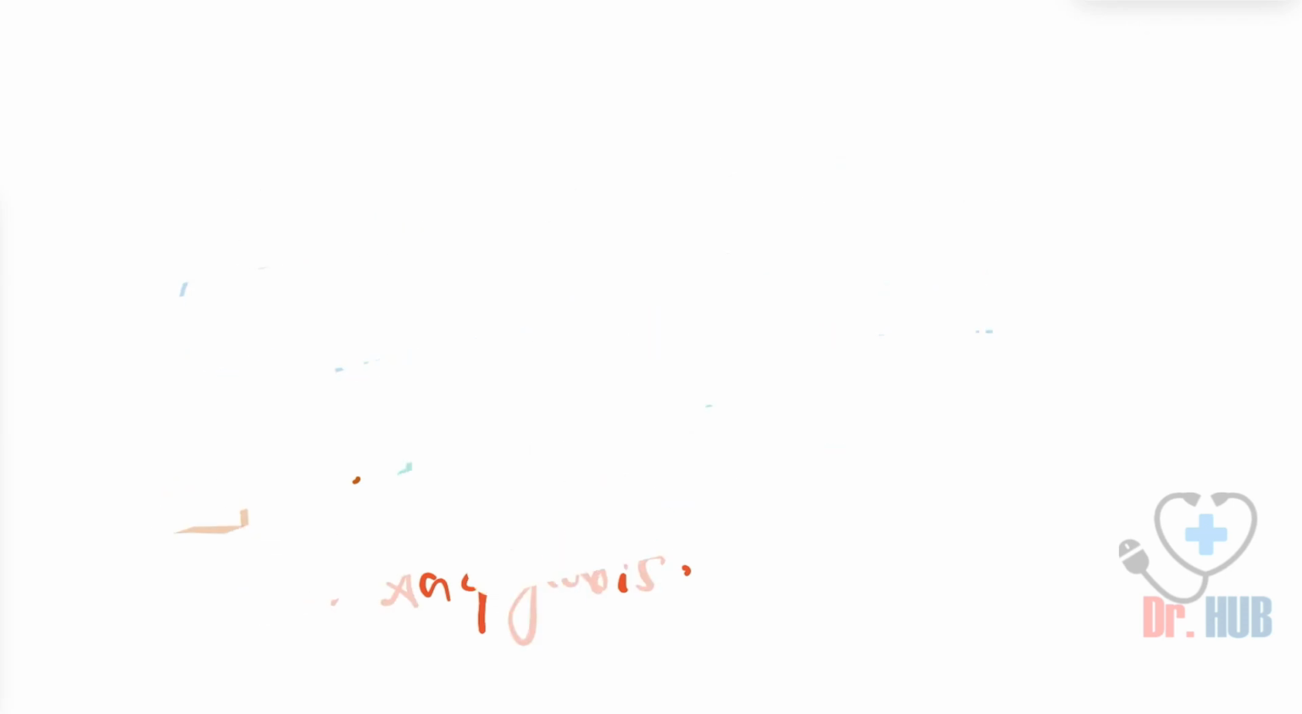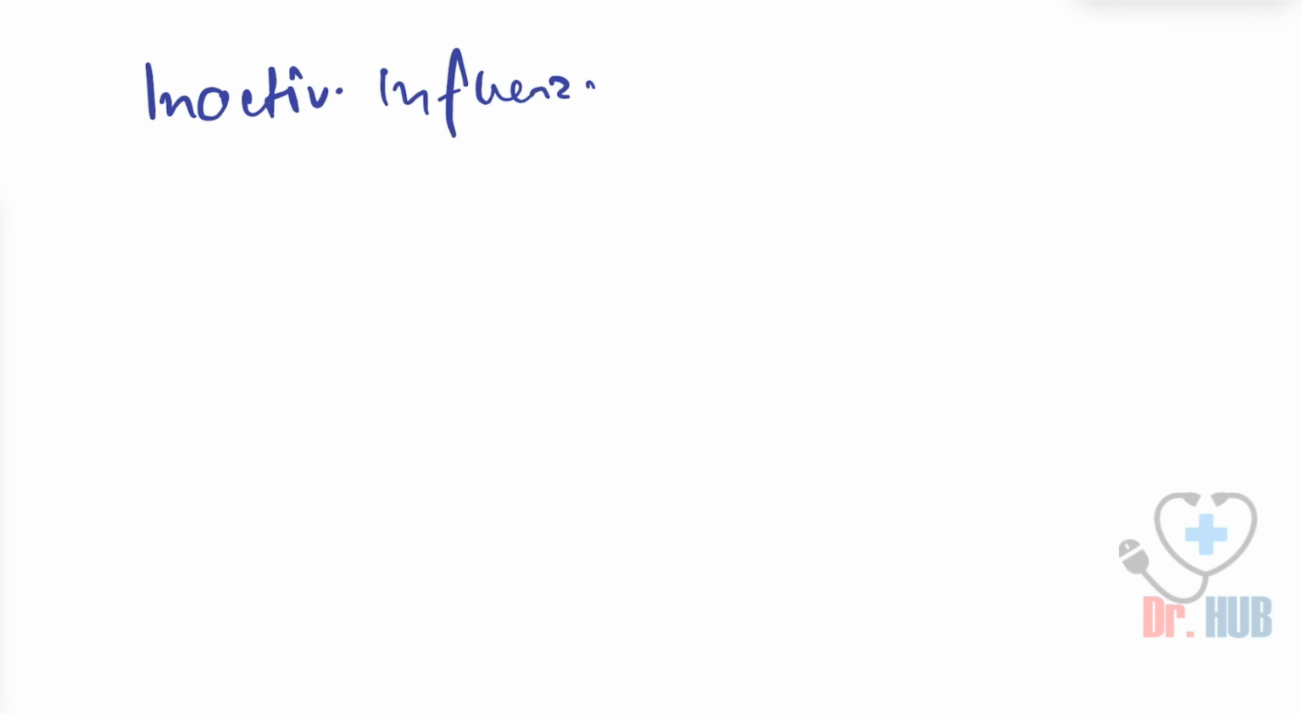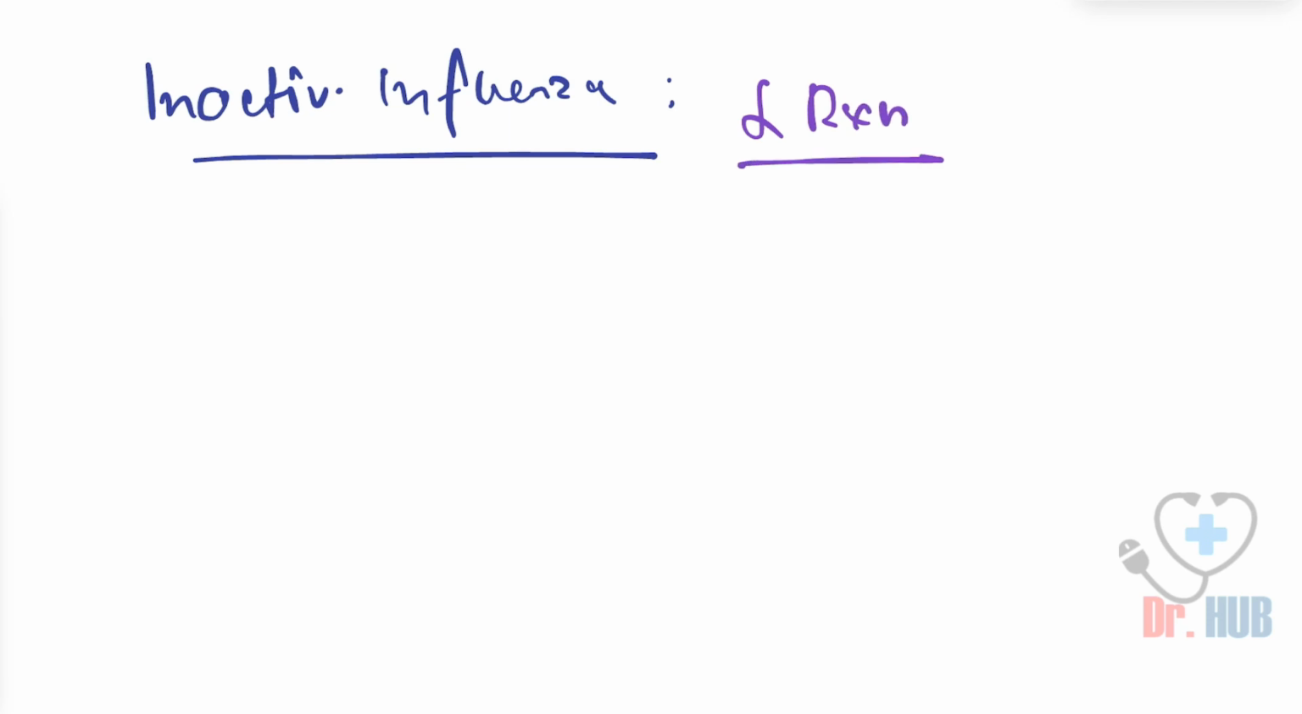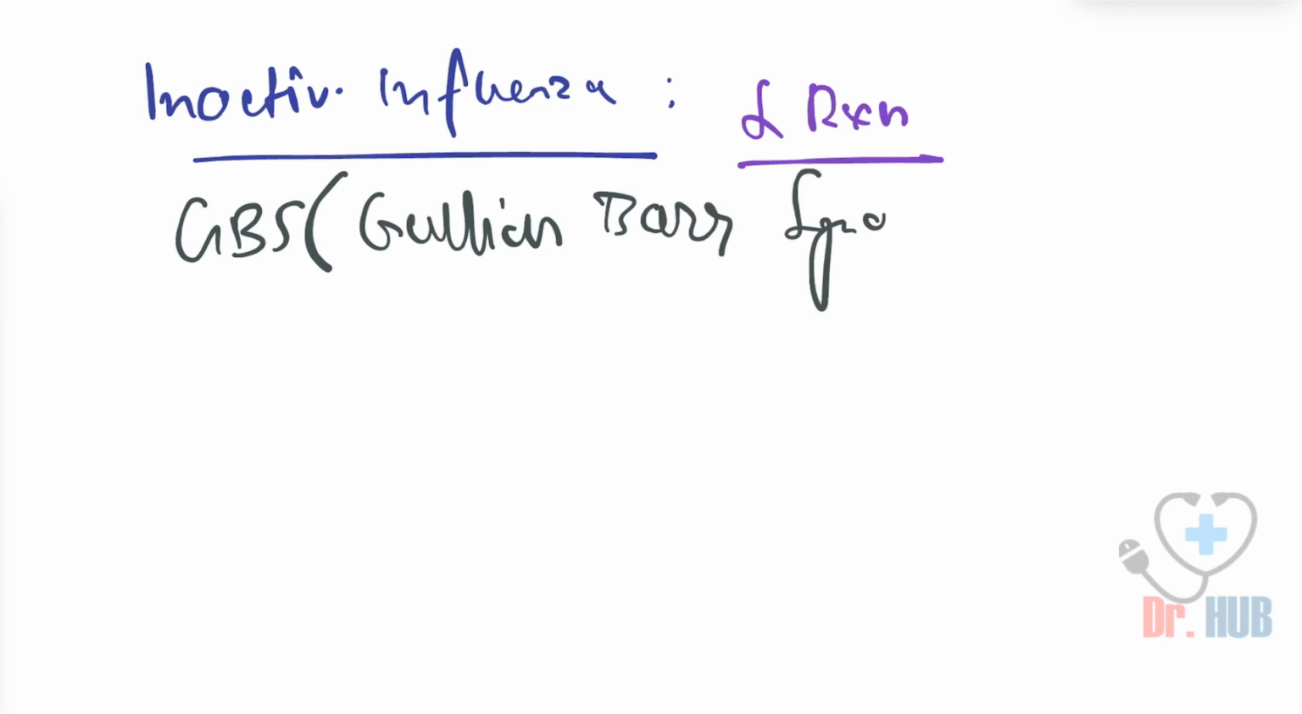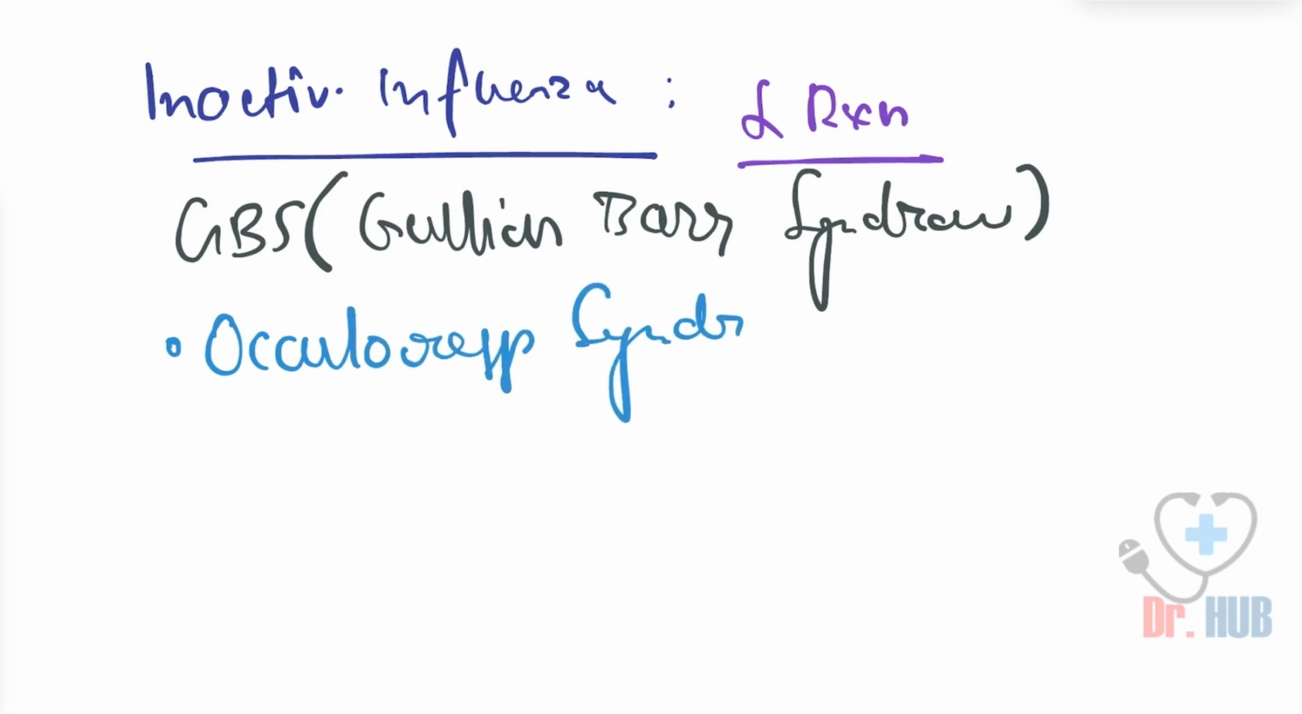Then we move on to the inactivated influenza. In such cases, there can be a local reaction and there is GB syndrome, GBS, which is nothing but Guillain-Barré syndrome. There can also be oculo-respiratory syndrome. And there is also anaphylaxis that can occur.